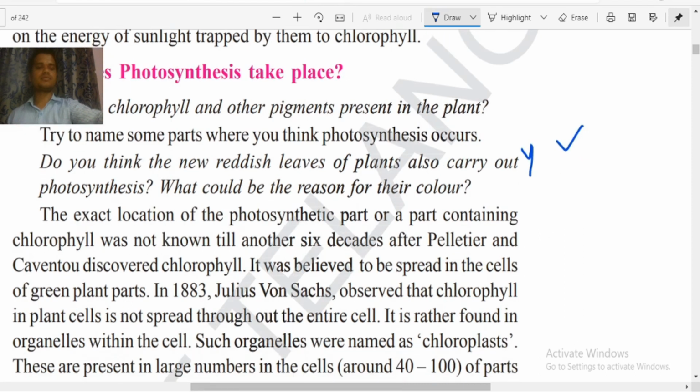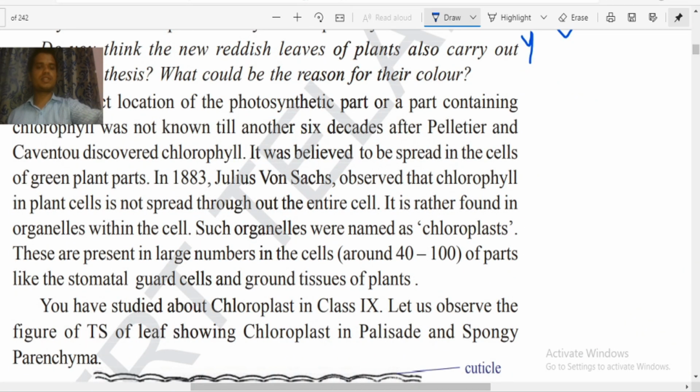Okay. Now the exact location of photosynthesis and the photosynthetic part containing chlorophyll was not known until about 6 months after Pelletier and Cavendish's discovery. It was believed that it was spread throughout all the cells in the green plant parts, but in 1883 Julius von Sachs observed that chlorophyll in the plant is not spread throughout the entire cell.